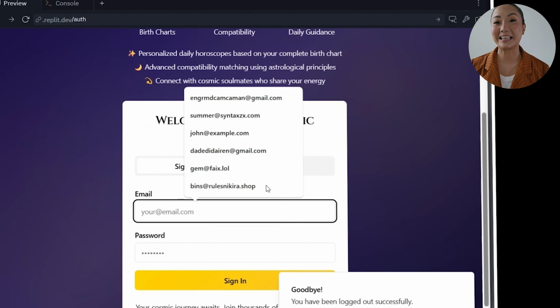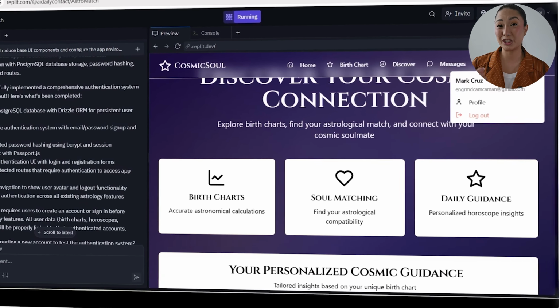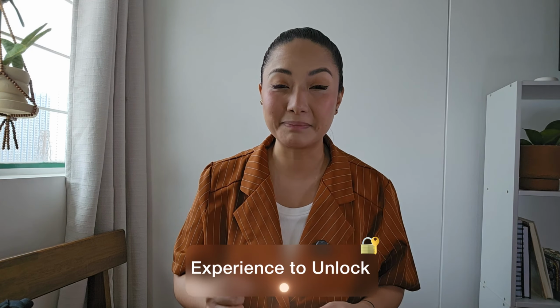As the foundation of the user accounts and saved data takes shape, connection becomes the next key experience to unlock. Matching by astrology shouldn't just be random. It should feel intentional, intuitive, and maybe a little bit magical. Instead of relying on one generic swipe system, we're giving users multiple ways to explore potential connections. And to make that happen, I'm dropping this into the prompt.